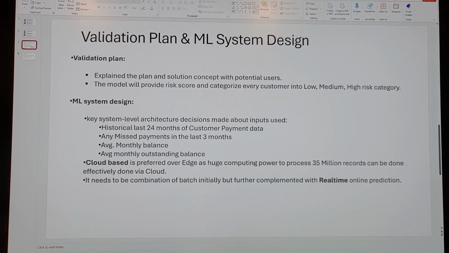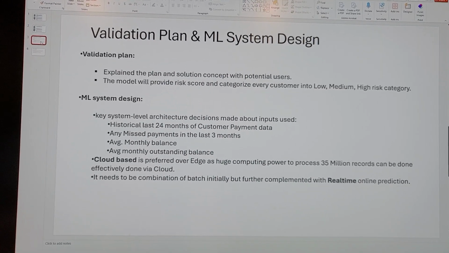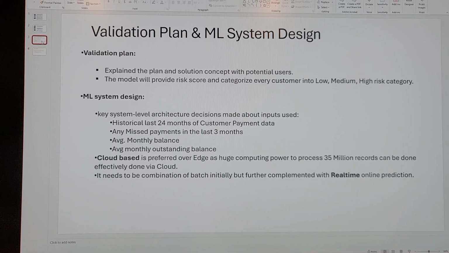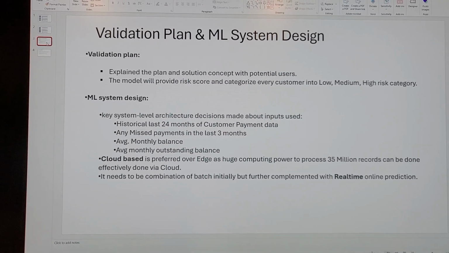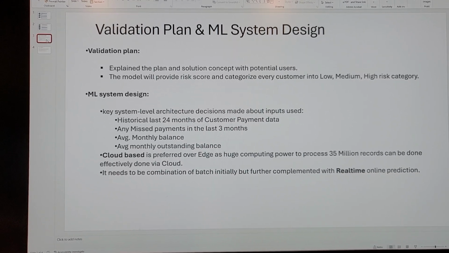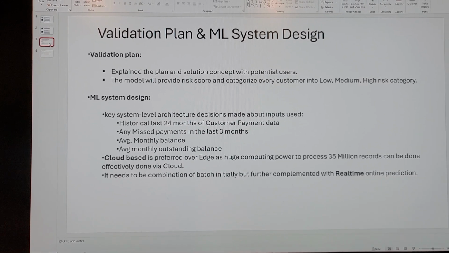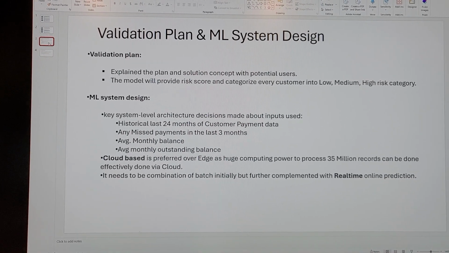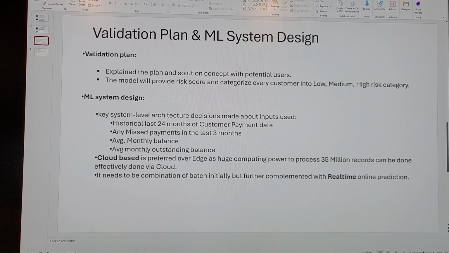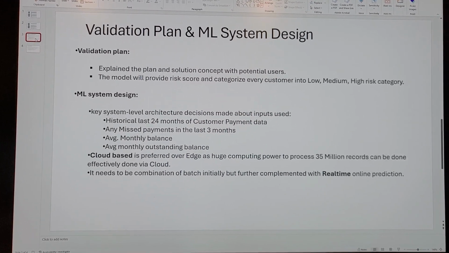So there are several input features that are going to go in with labels and all that. Among the input features would be historical data of the last 24 months of payment data from the customer, along with any missed payments in the last 90 days, average monthly balance, and average outstanding balance.